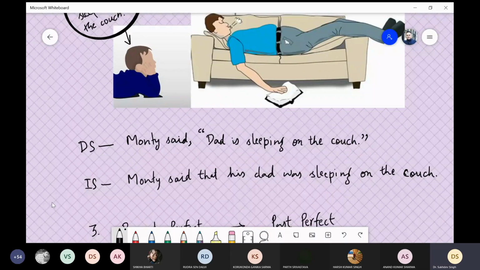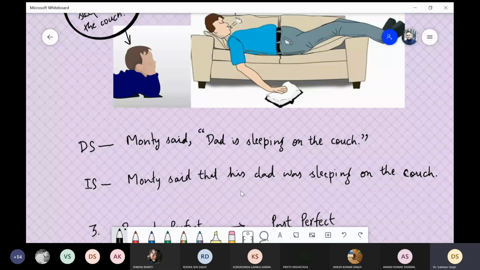After that, we convert it into indirect speech. We just simply lift it up from here. Monty said, then use the connecting word that, and after that, because we know that it is Monty and we are speaking from our perspective, the word Monty will be represented as his. So Monty is converted here as his, because we need to tell whose dad.